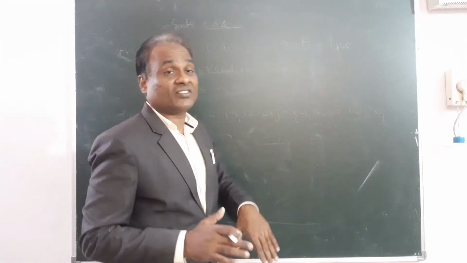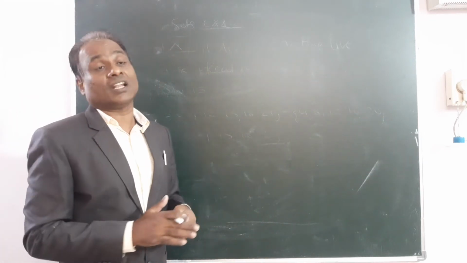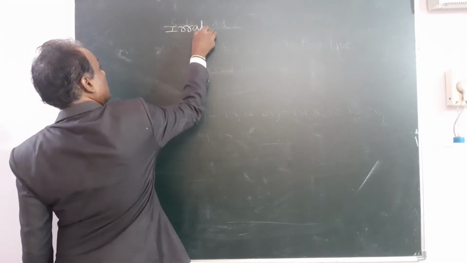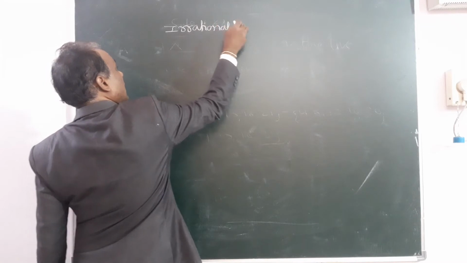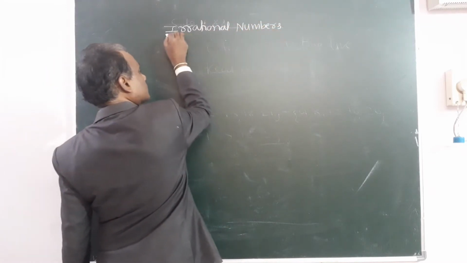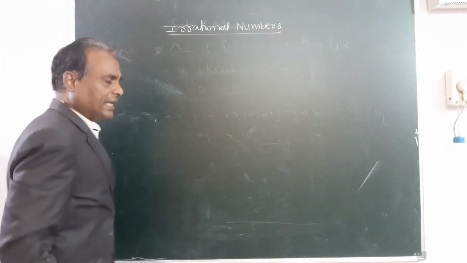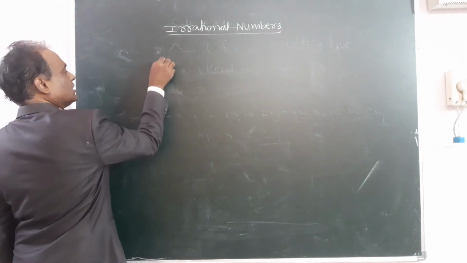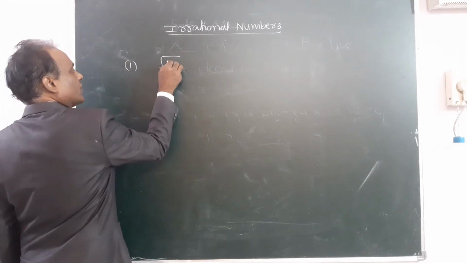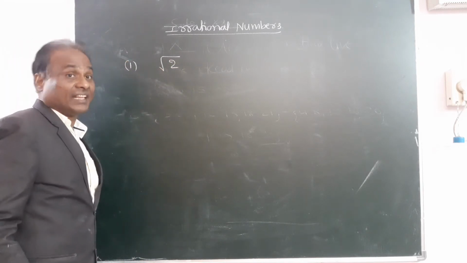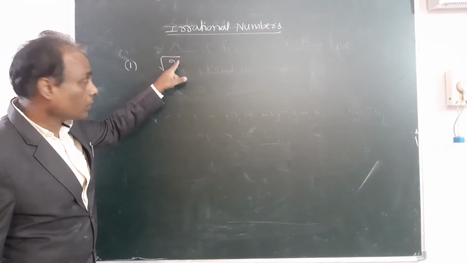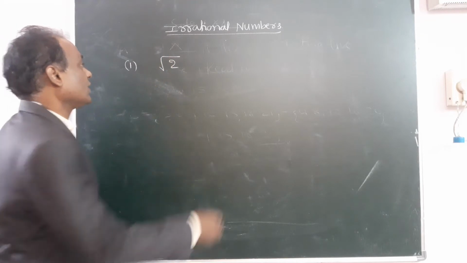But after rational numbers, we have some irrational numbers. So I explained what an irrational number is. Irrational number means a number in the form of a root. Suppose root 2 is an irrational number. Root 2 cannot be expressed in the form of a square, so it is an irrational number.